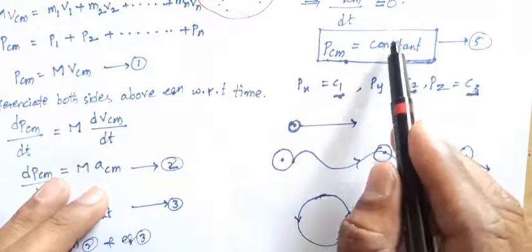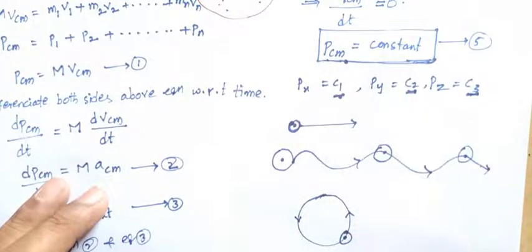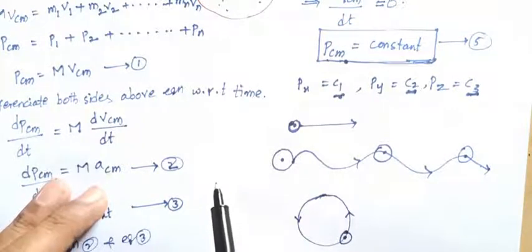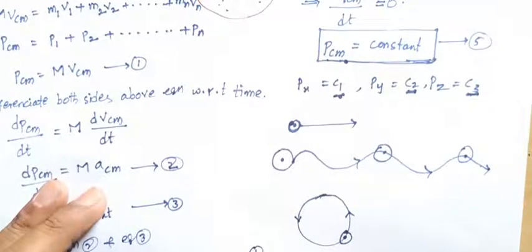From this equation we can give two examples. The first example is when a radium particle disintegrates into helium and radon, which is also called alpha decay. They move in different directions, but the center of mass is constant and moves in a straight direction.